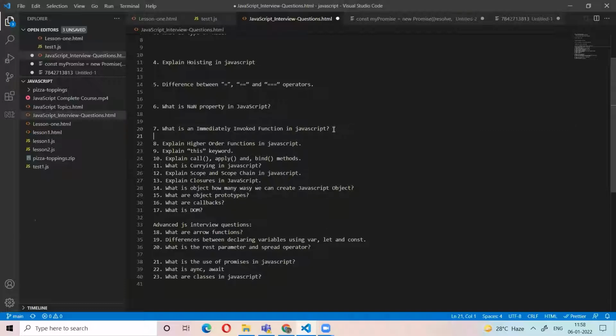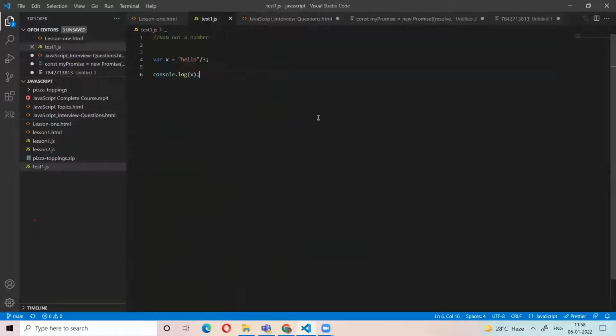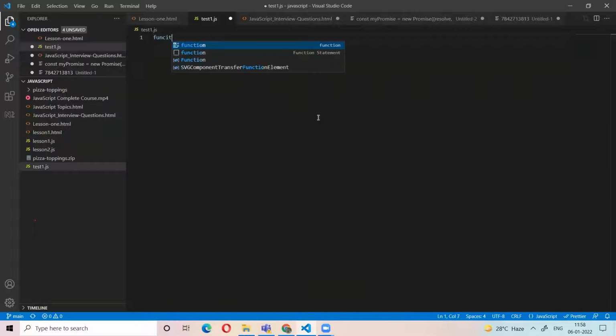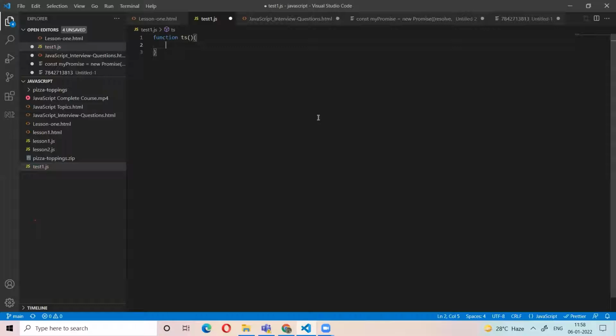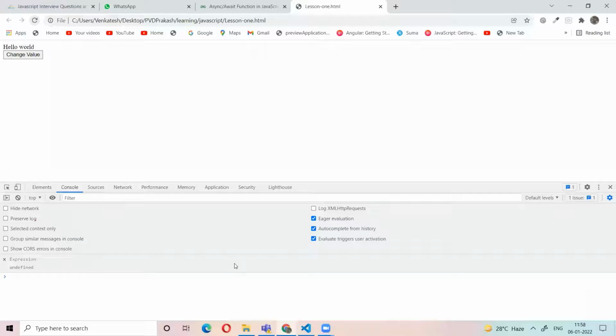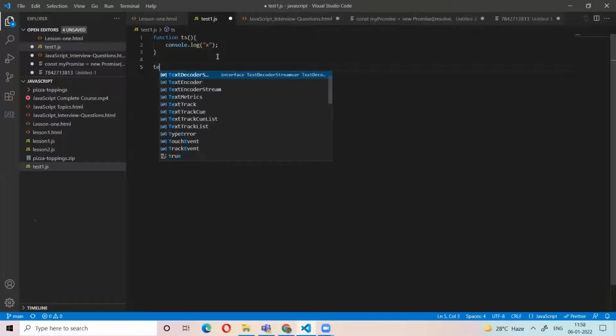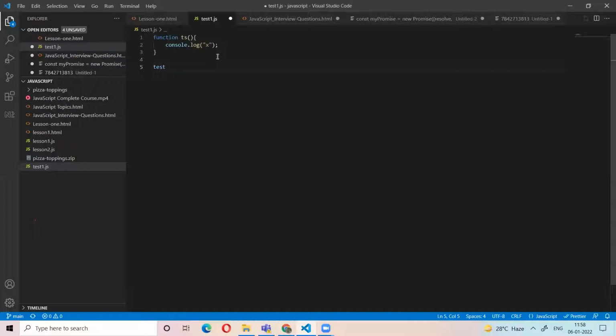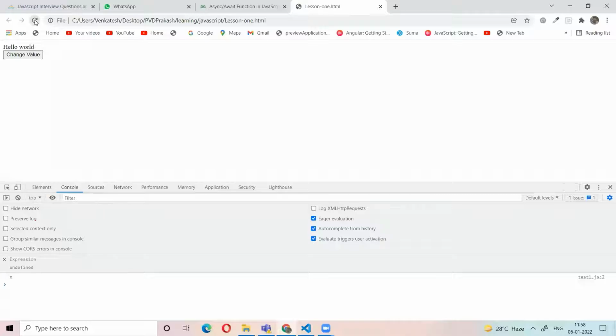What is an immediately invoked function? Immediately invoked function means, for example, we have a function. This function is not called; we just define the function. It is not immediately invoked. Only when we call this function will it invoke. This is normal behavior.